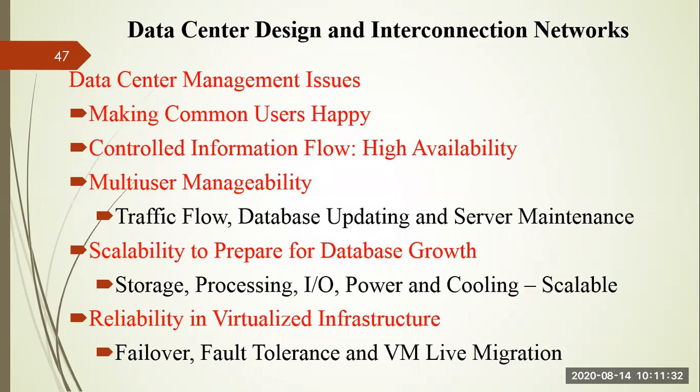With respect to multi-user manageability, there are also problems. Traffic flow is very important, because whenever a server wants to communicate with another server, it may happen that the channel used by that server is the same route followed by another server as well. For example, if you are traveling on the same road from Warangal to Hyderabad, and there are so many cars, buses and vehicles, then you face traffic issues. The same issue may occur in data communication also. Whenever multiple servers share the same link to transfer data, they may face problems, right?